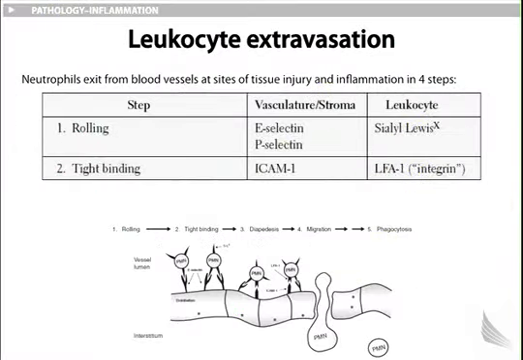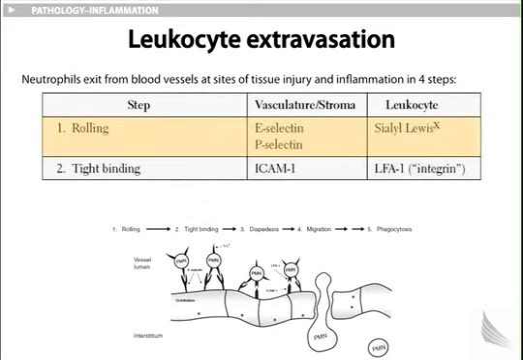Now we come to the process in which our immune cells, or WBCs, will travel to the antigen. Leukocyte extravasation: neutrophils exit from blood vessels at sites of tissue injury and inflammation in 4 steps. The 4 steps, in brief review, include number 1, rolling; number 2, tight binding to the wall of your blood vessel; number 3, diapedesis, meaning movement of your WBC through the wall; and then migration, meaning movement towards the antigen in the interstitium.